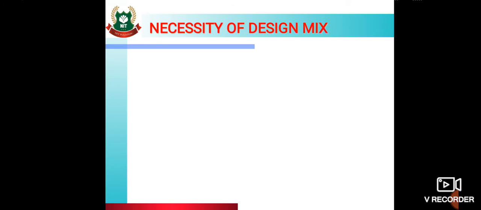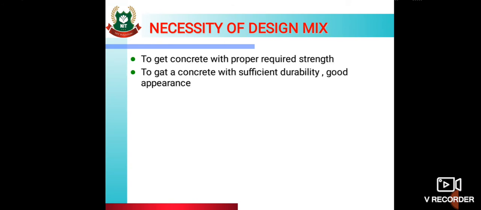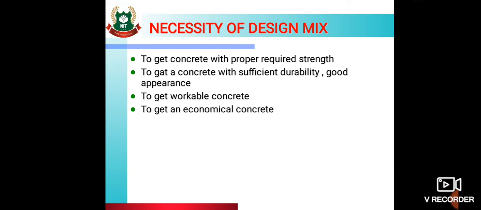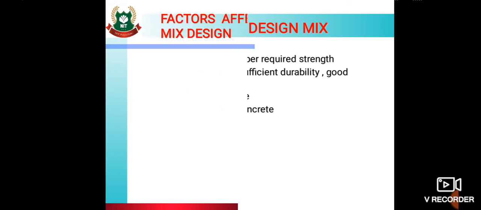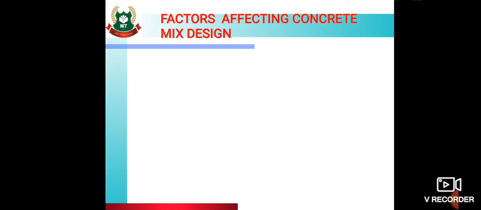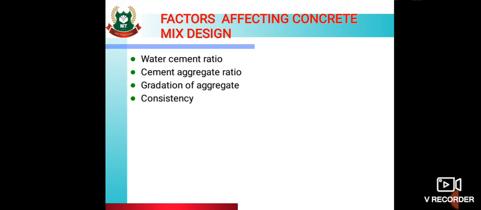Then necessity of design mix: to get concrete with proper required strength, to get a concrete with sufficient durability, good appearance, to get workable concrete, to get an economical concrete. Then factors affecting concrete mix design: water cement ratio, cement aggregate ratio, gradation of aggregates, consistency.